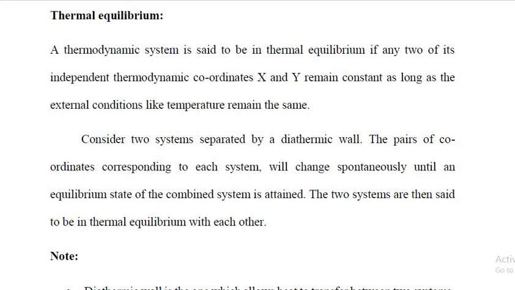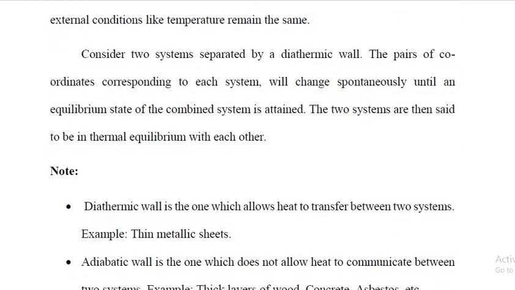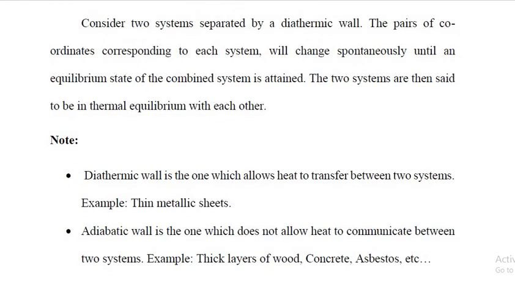Now consider two systems separated by a diathermic wall. What do you mean by diathermic? A diathermic wall is one which allows heat to transfer between two systems, whereas an adiabatic wall is one which does not allow heat to communicate between two systems.